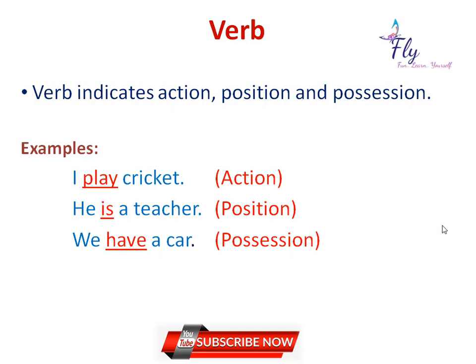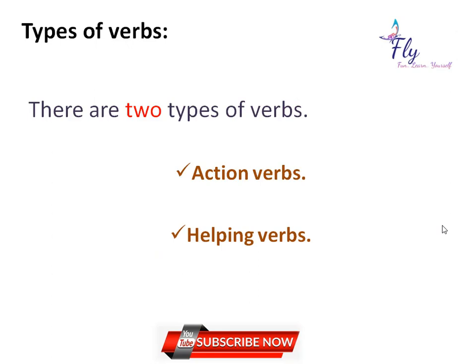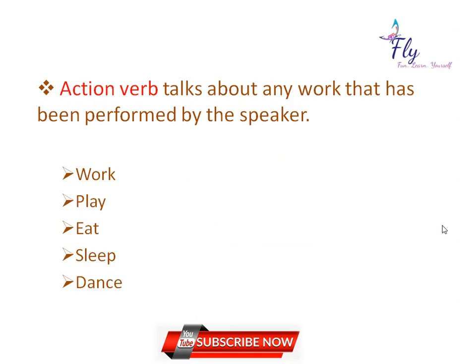To clarify that, let's go through the types of verbs. Basically, there are two types of verbs. They are action verbs and helping verbs. Now let's go through a broader description about types of verbs. The first and important type of verb is action verb. Action verb talks about any work that has been performed by the speaker.